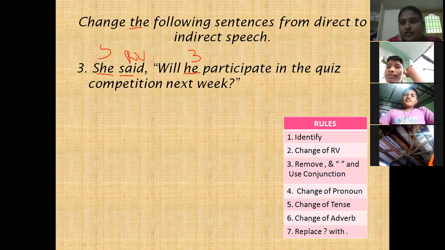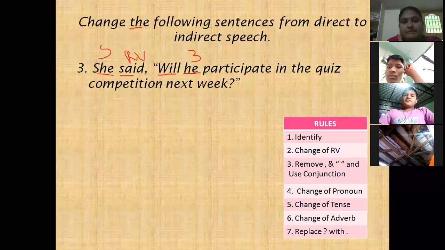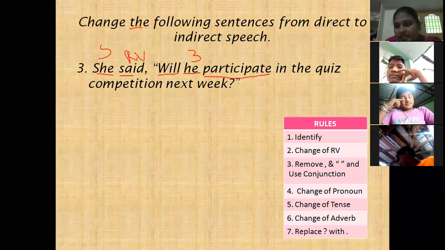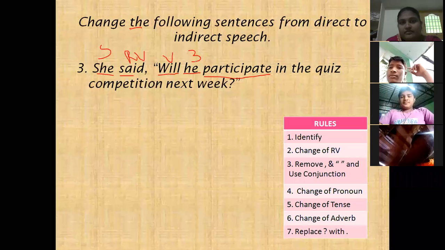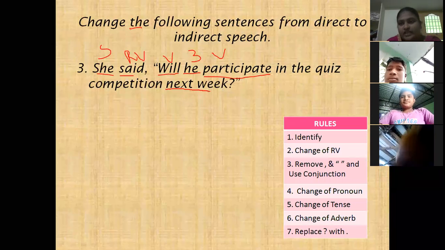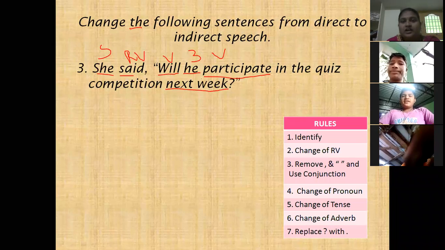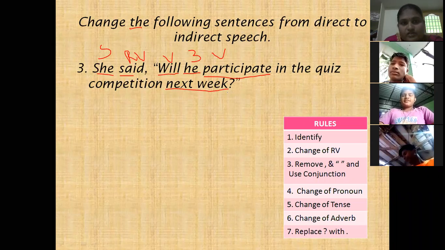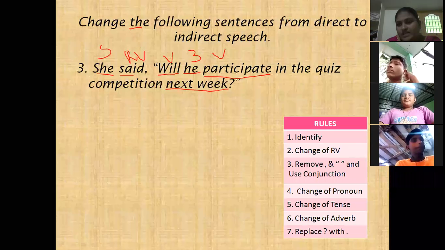Is there any person? No. Next, 'will participate'. Which tense? 'Will participate' is simple future tense. And next, is there any time or place? Yes, 'next week'. Time is given.